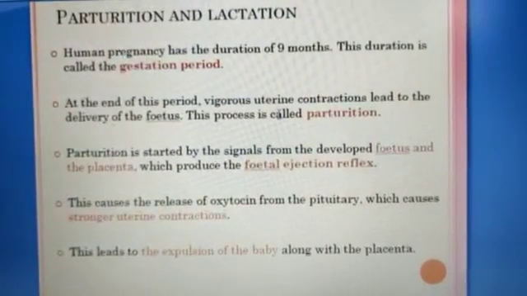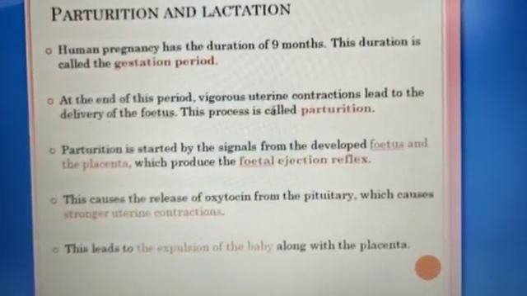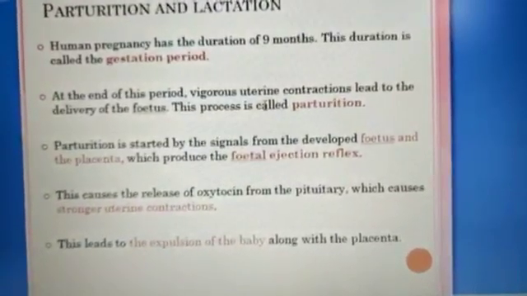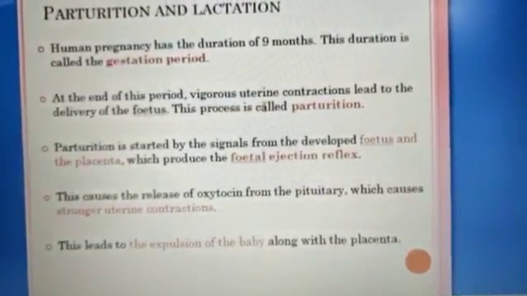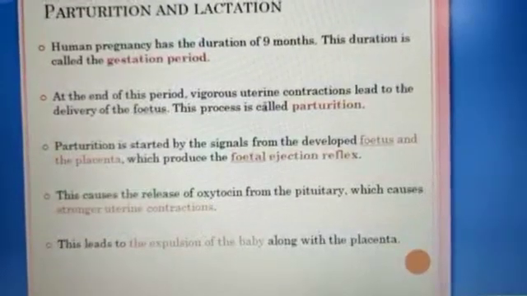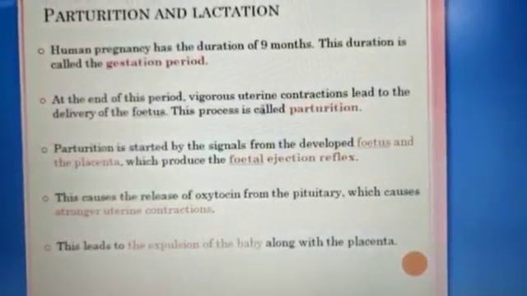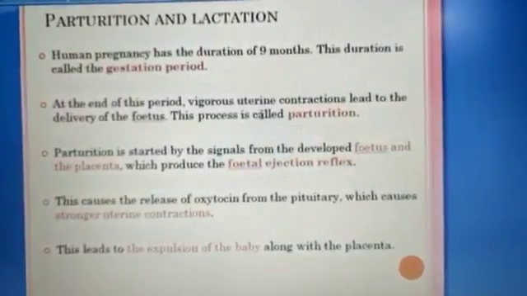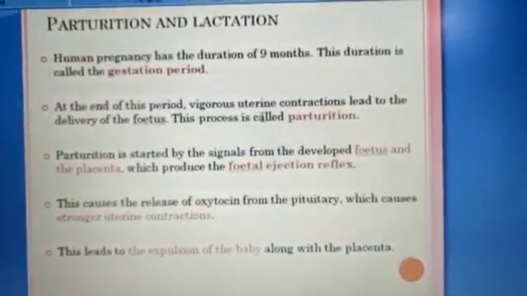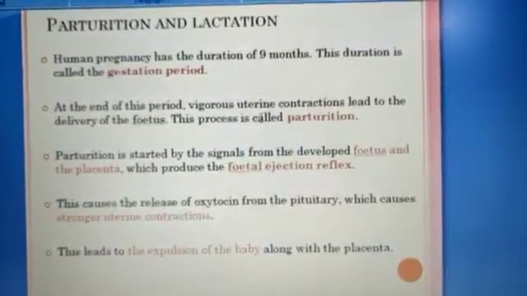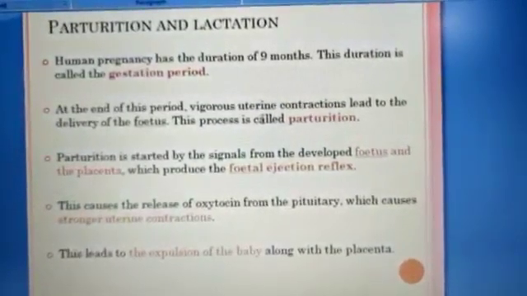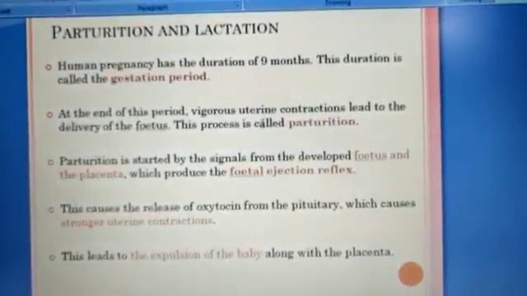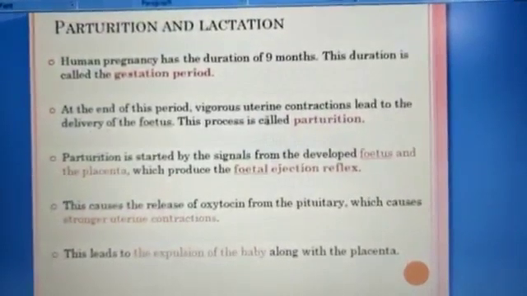And what is gestation period? The complete period the growth of the complete embryo requires is termed as gestation period. Parturition is started by the signals from the developed fetus and the placenta, which produce the fetal ejection reflex. What is placenta? Placenta is nothing but a connection between the growing fetus and the mother.